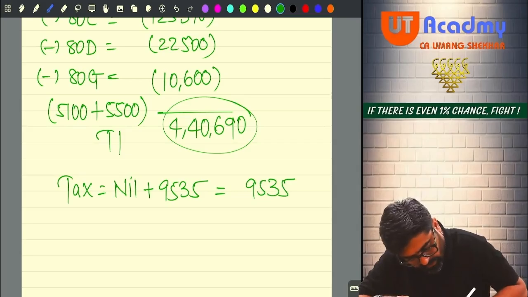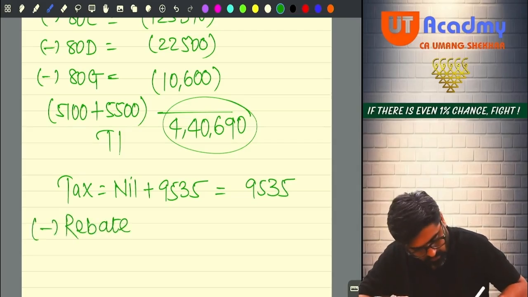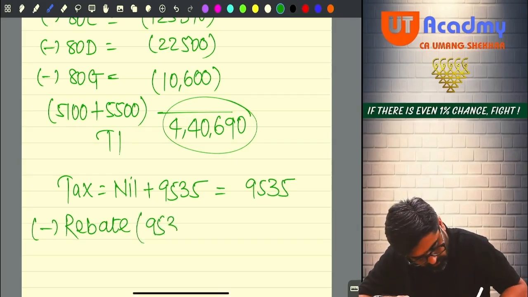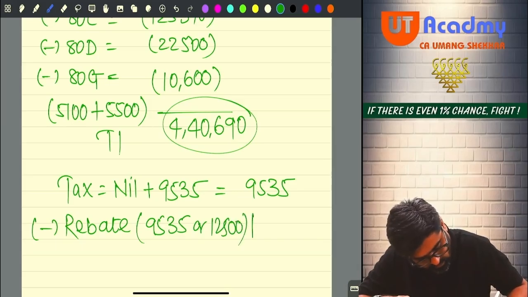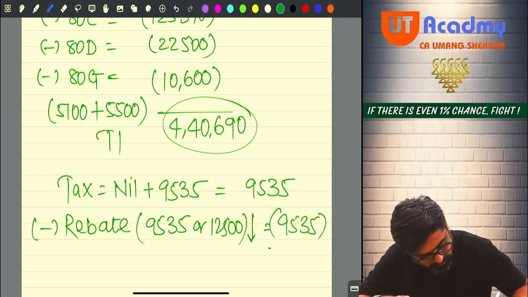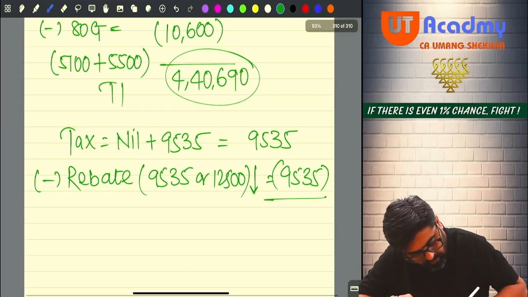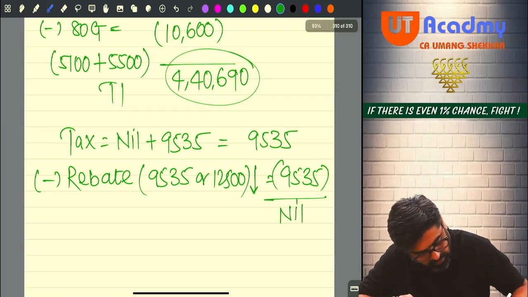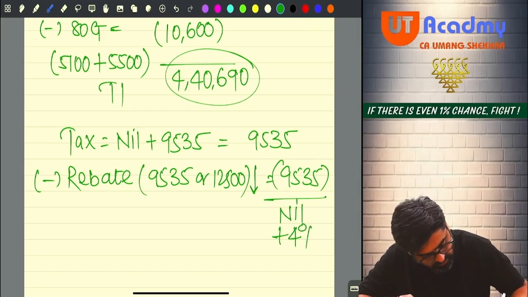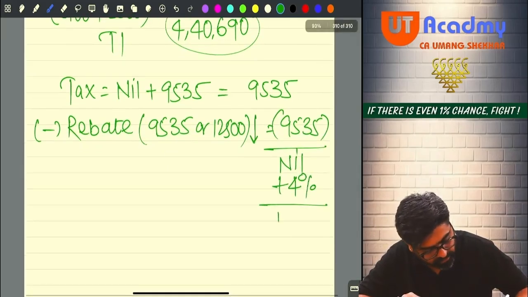Are you going to get any rebate? Yes, sir. I am going to get rebate. How much? 9535 or 12,500, whichever is lower. So 9535 you are going to get as rebate. So what will be your tax liability after rebate? It will be nil. Add 4%. So gross tax liability will be nil.